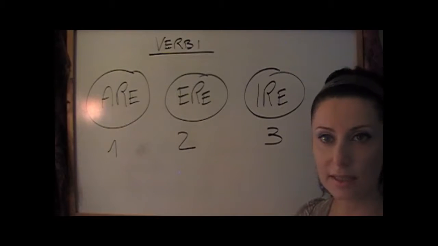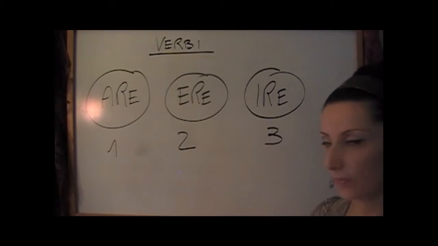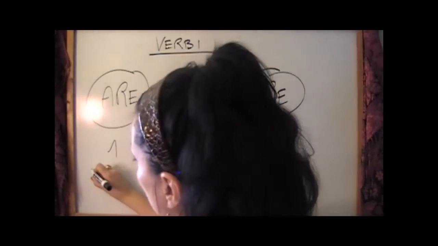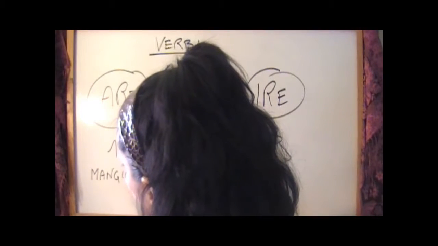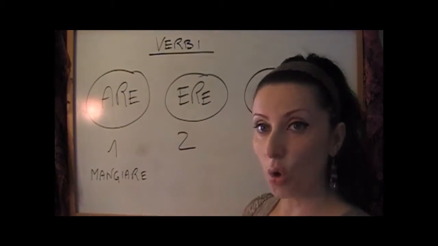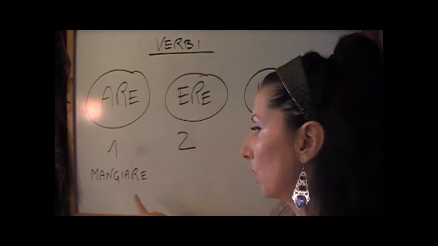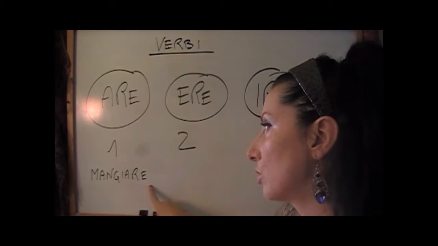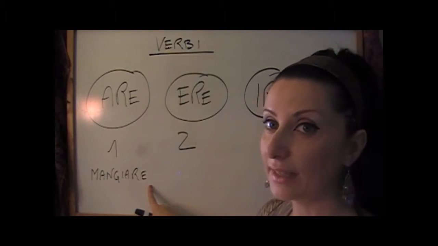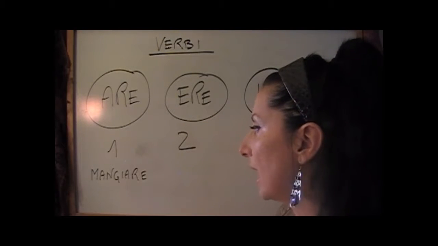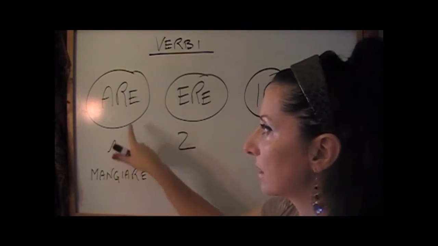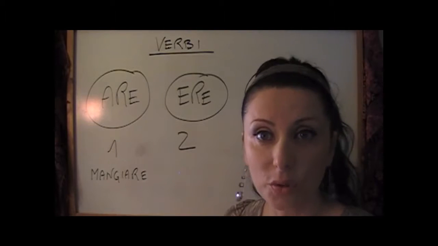Let's see an example so you understand what I mean. For example, if we take the verb mangiare, in Italian it means to eat. So you understand that this is a verb because all verbs in the infinitive end in are, ere, or ire. This verb, mangiare, ends in are, it means that it belongs to this first group.